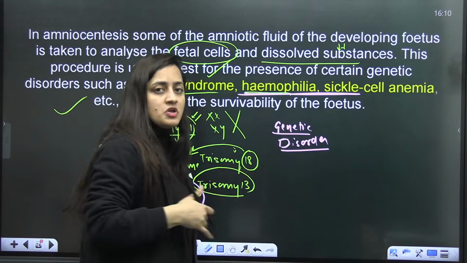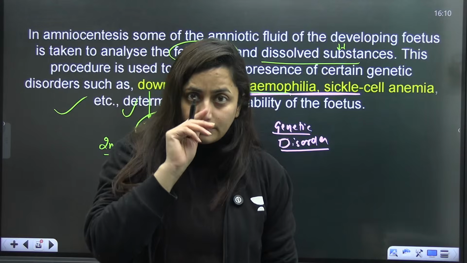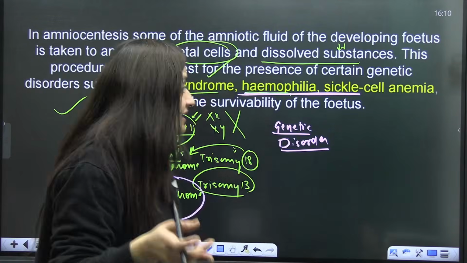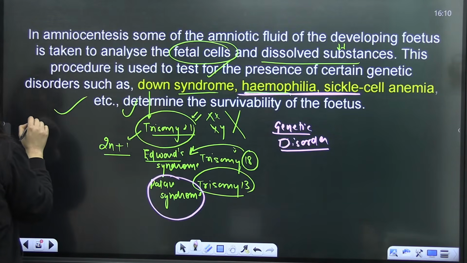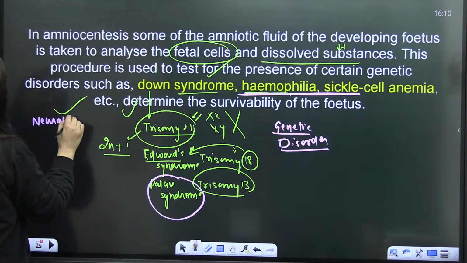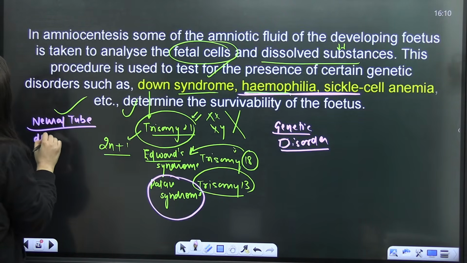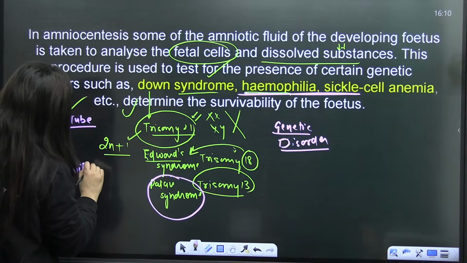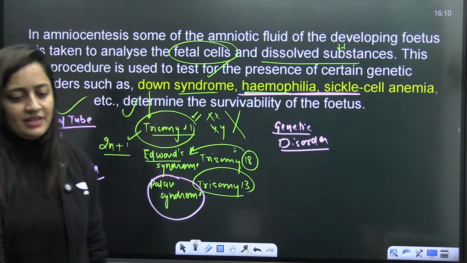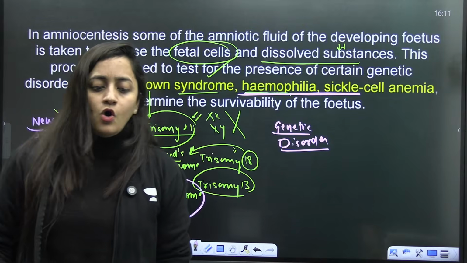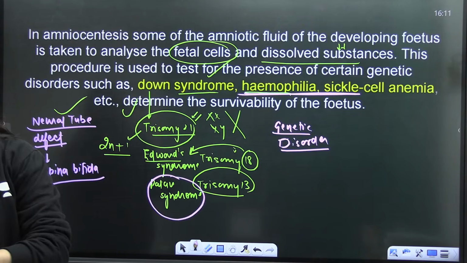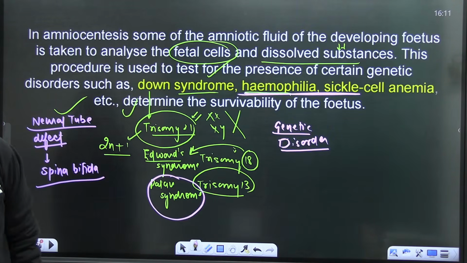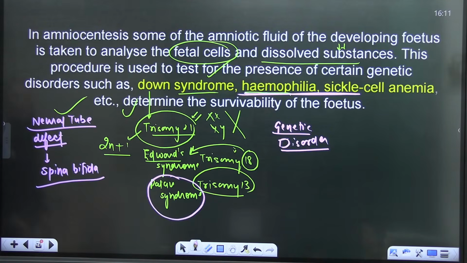And moreover, in the amniotic fluid, fetal cells are there, and even some proteins from the fetus are found there. With the help of this technique, we can also check a neural tube defect, which is a birth defect, that is spina bifida. Do you know about this? Yes, we can also check spina bifida. It's a neural tube defect, so it can also be checked.